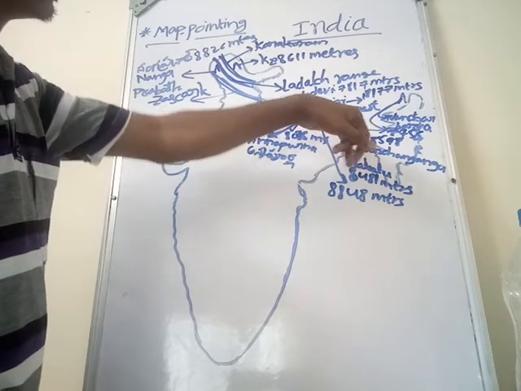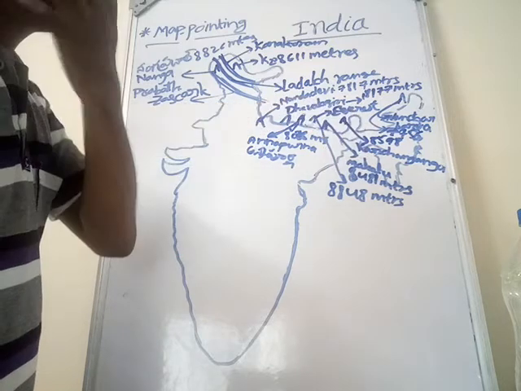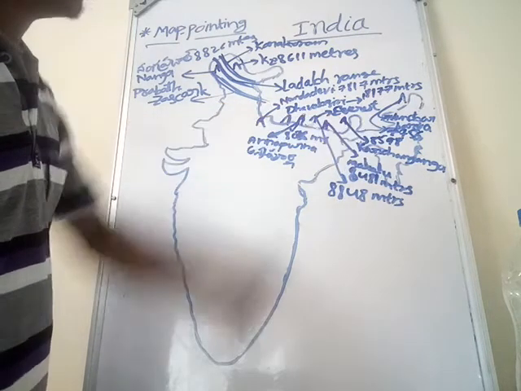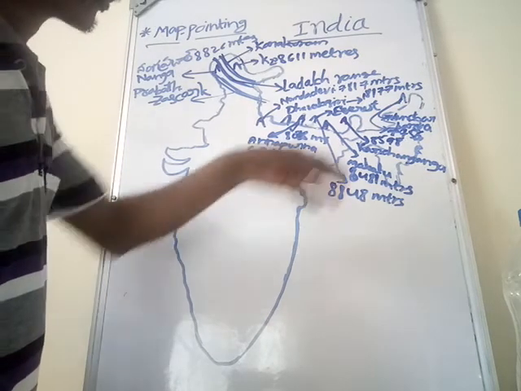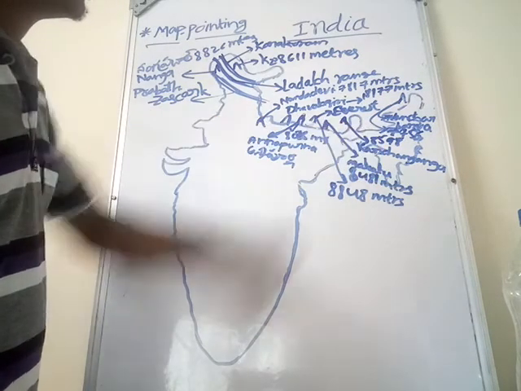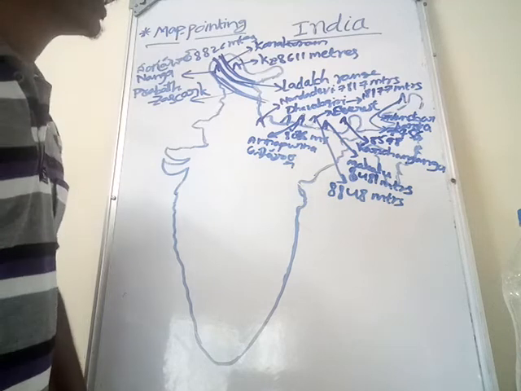Another important peak in Himalayas is Kanchenjunga. The height of Kanchenjunga is 8,598 meters.